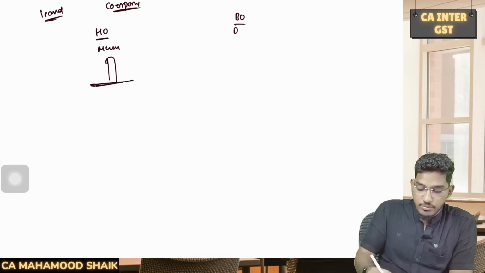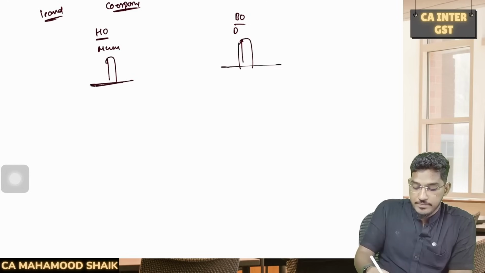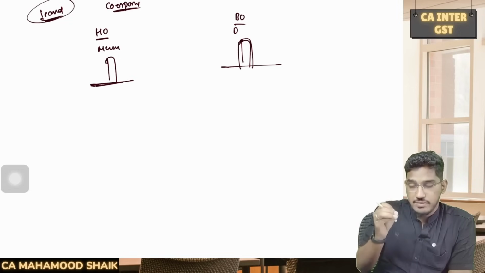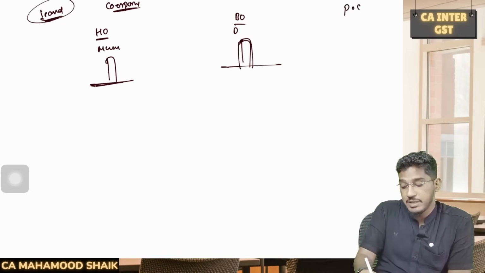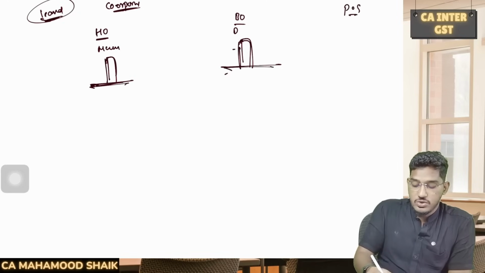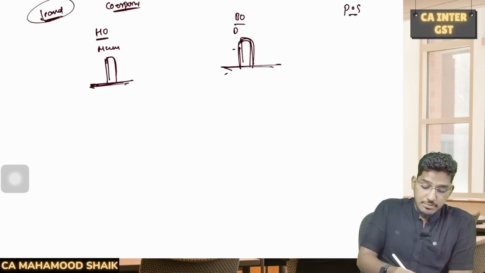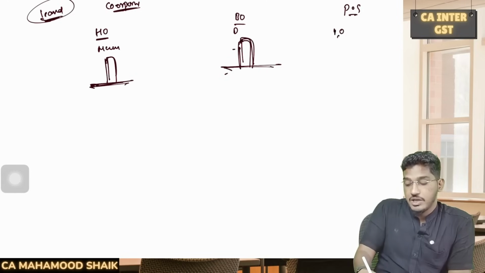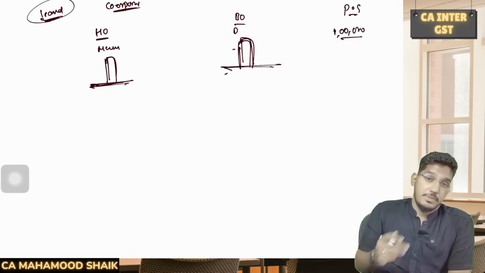One point is there in Mumbai. Another point is there in Delhi. Sir, you told that in the case of leased circuit, wherever this equipment is installed, that will become place of supply. But here the point is installed at Mumbai also, and at Delhi also. Now what will be the place of supply? Say for example, for providing this service, the telecommunication company has charged me 1 lakh rupees. Now what is the place of supply?